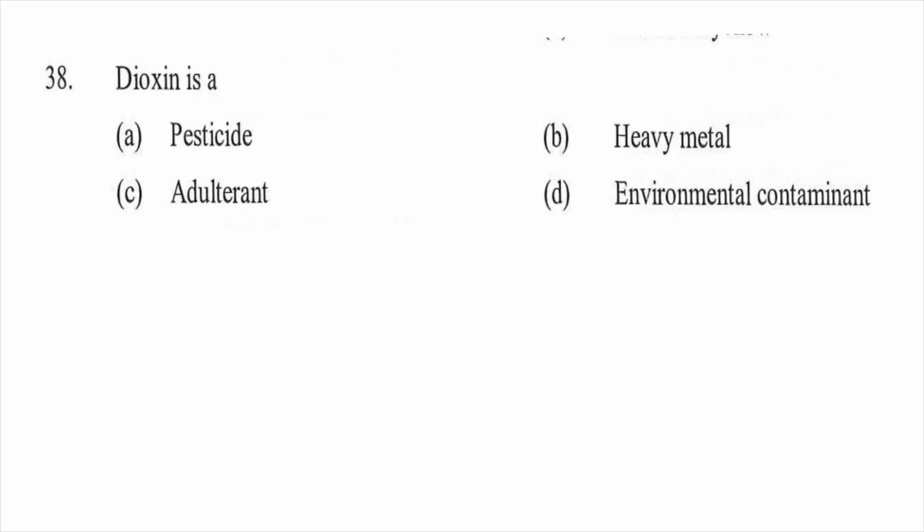Next question. Dioxin is a option A pesticide, option B heavy metal, option C adulterant, option D environmental contaminant. So option D will be the right answer. It is an environmental contaminant.